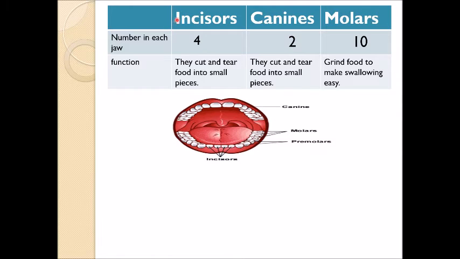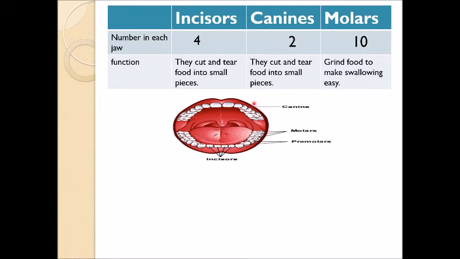Let's start with the incisors. These are the incisors in our mouth. We have two jaws: this is the upper jaw and this is the lower jaw. We have 4 incisors in each jaw. The function of the incisors is to cut and tear food into small pieces. If I want to cut an apple, I will use my incisors to cut it.